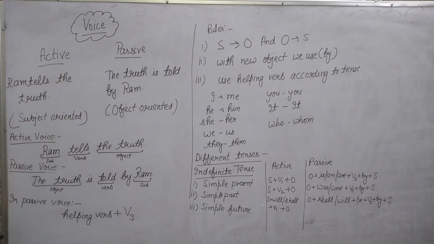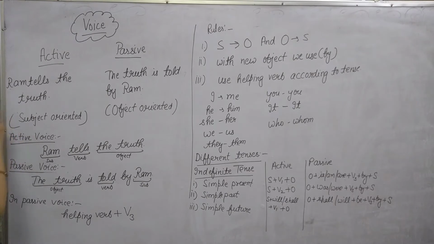That is also an important topic of English grammar. As you know, voices are of two types, active voice and passive voice. In active voice, the sentence is basically subject oriented, meaning the pressure is mainly on the subject. And in passive voice, the sentence is object oriented. In this sentence, we put pressure on the object of the sentence.